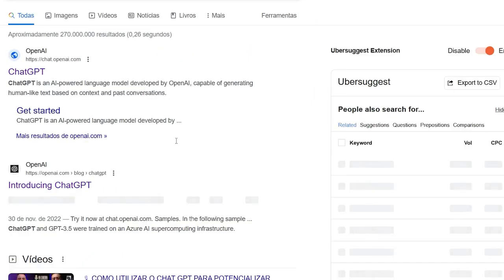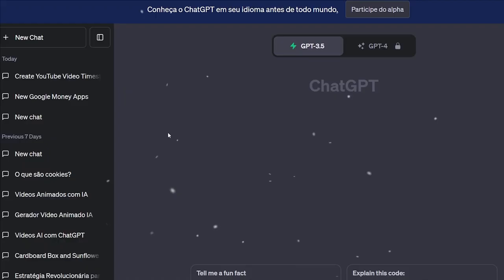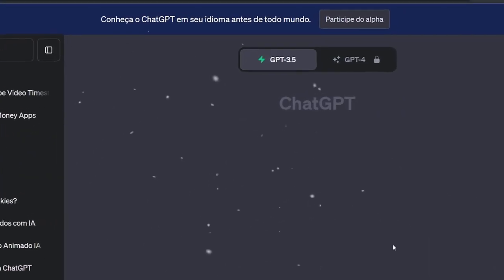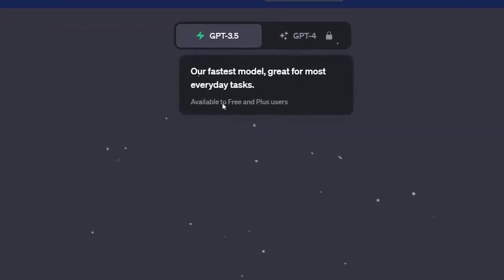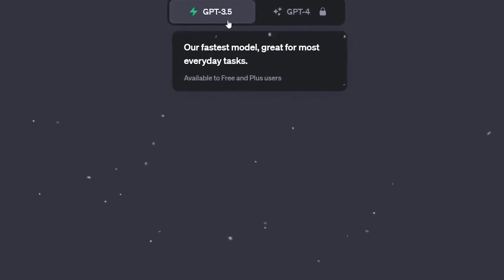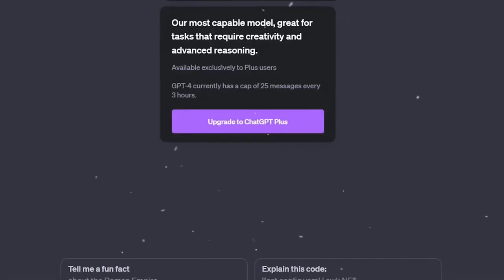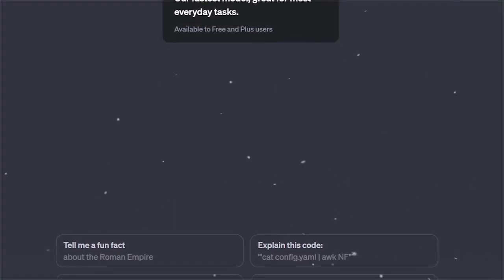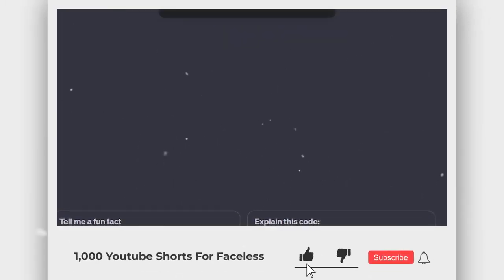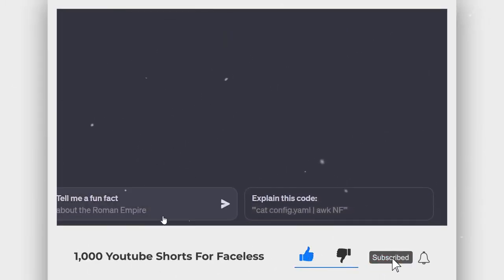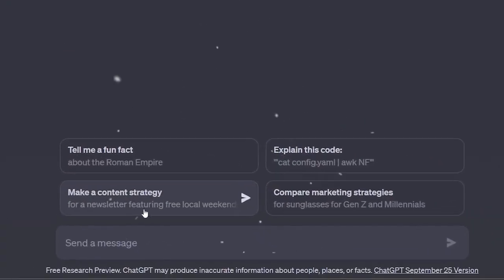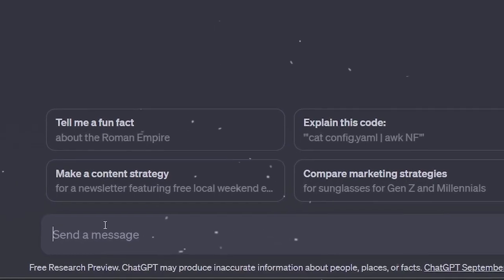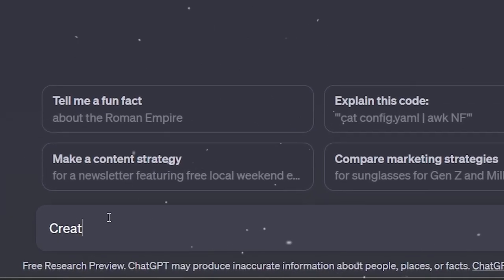To access ChatGPT, you'll need to create an account. Once you've logged in, you'll be presented with a screen that closely resembles the one shown here. Please note that the plus icon might not be visible to everyone as we are using a paid ChatGPT account. However, you'll still have access to all the essential features. I will include the exact prompt that we'll be using, along with the secondary prompt, right below this video. This prompt has been meticulously crafted to deliver precisely the results we need for our content creation.